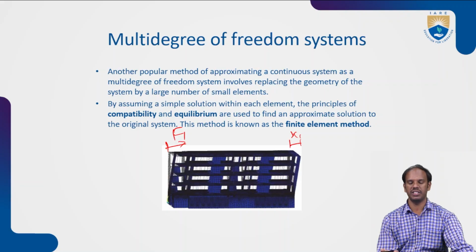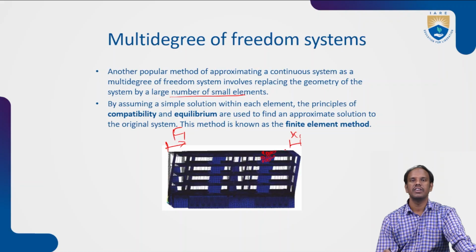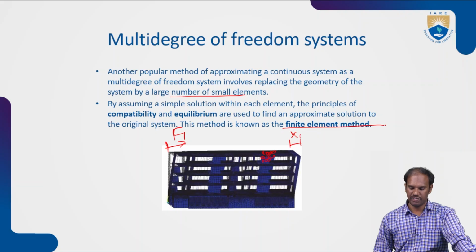So another popular method for most continuous systems or multiple degrees of freedom involves replacing the geometry of a system by a large number of small elements. That is nothing but dividing each area into small elements. Okay, we are dividing into small elements, and that is what we call finite element modeling. Equilibrium conditions will be taken, assumed to be a simple solution within the elements. So principles of compatibility and equilibrium are used to find an approximate solution to the original system. This is what we call the finite element method.